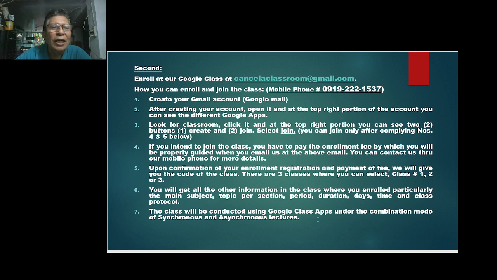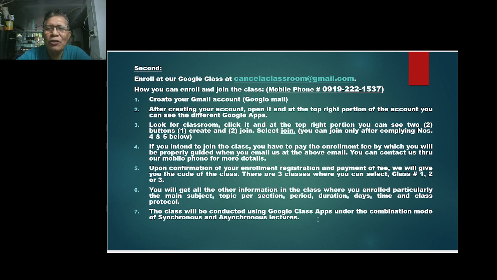Ano yung number 4? If you intend to join the class, you have to pay the enrollment fee, by which you will be properly guided when you email us at the above email. You can contact us through our mobile phone for more details. Number 5, upon confirmation of your enrollment, registration, and payment of the fee, we will give you the code of the class. Ayun, saka lang. Once na nakapili ka na, nakabayad ka na, naka-enroll ka na, then you just inform us, you send us a copy of your payment, your confirmation, then we will give you the code for each class.